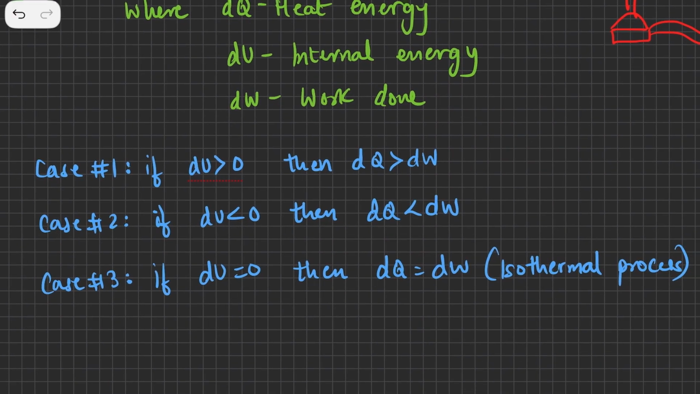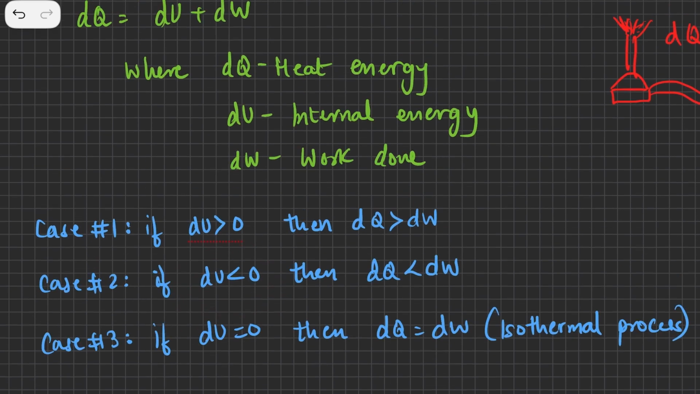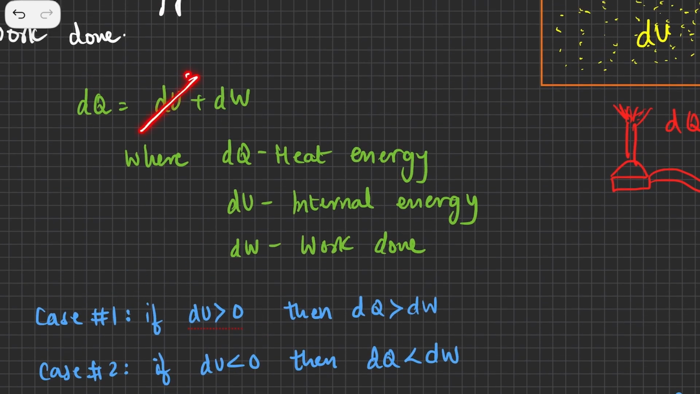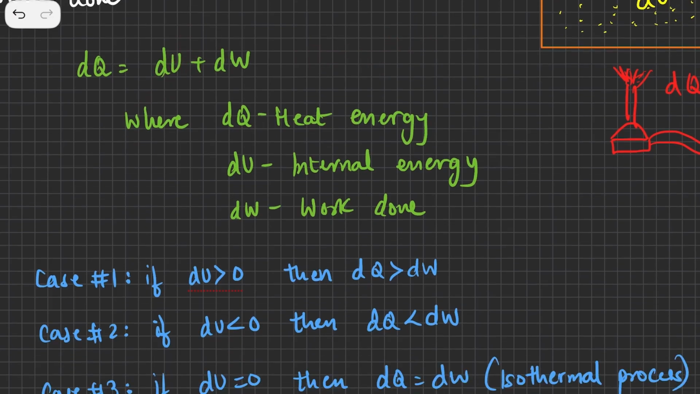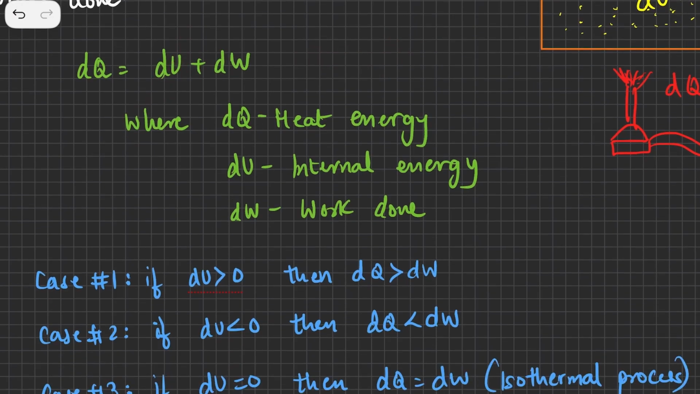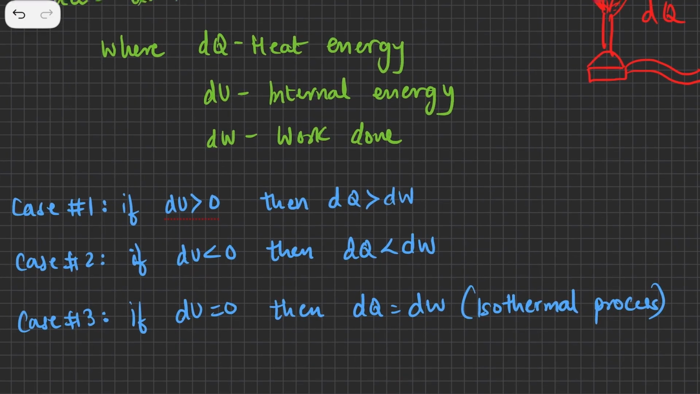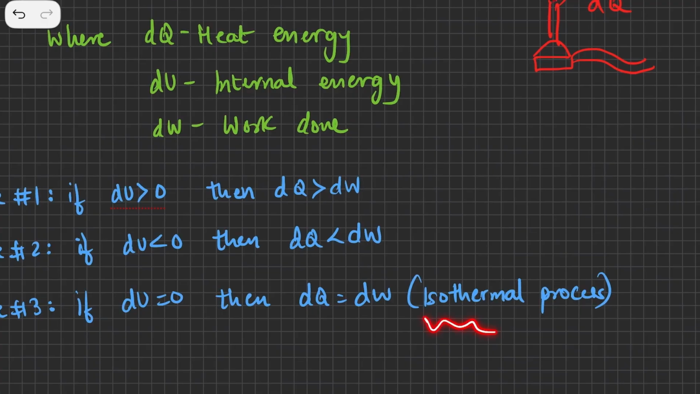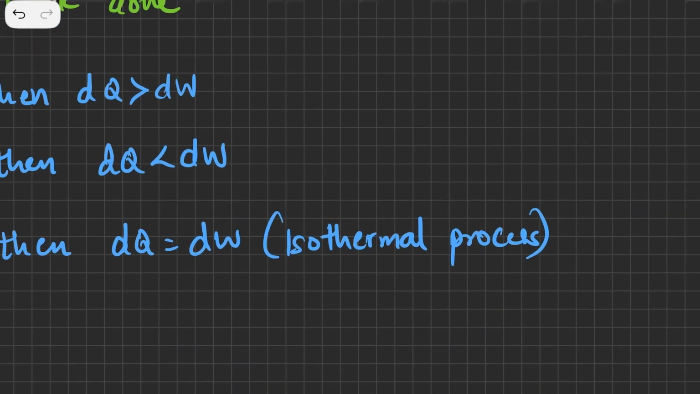And the last case, if dU is equal to 0. If dU itself is 0, then you can say that dQ is equal to dW. That is, the amount of energy supplied or taken is equal to the work done, and this is only going to happen in a very special kind of process which we call an isothermal process. More on processes as we go forward in this particular chapter.